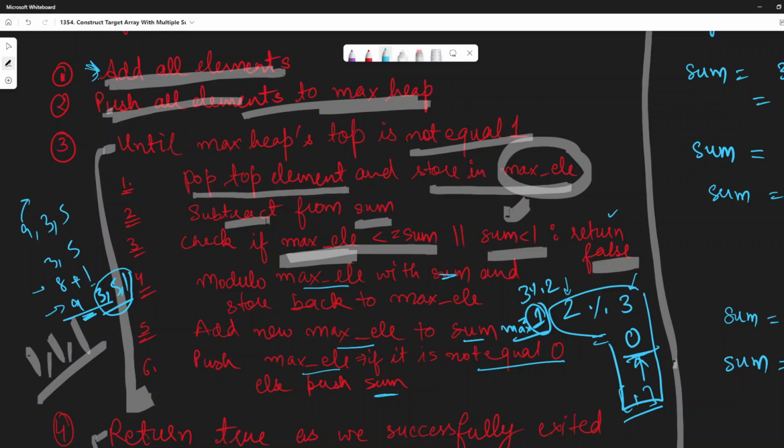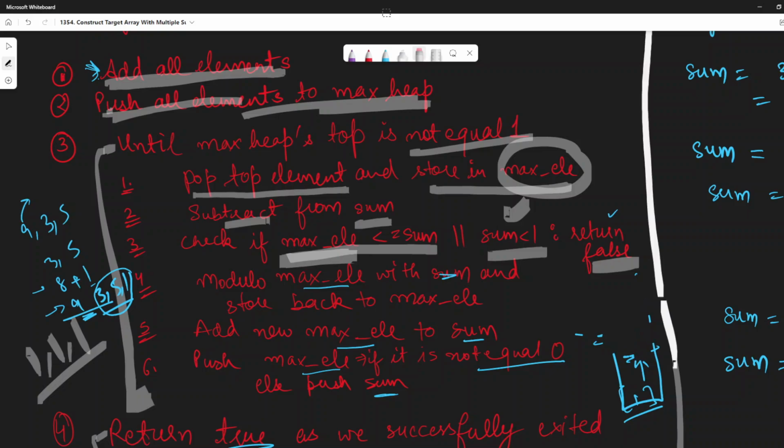But presently I just want you to understand this algorithm. So that's why I'm doing it like this. So this would be the thing. And when we exit this loop, we will directly return true, because it was a success. Because if it was not a success, then it would have returned false at this third step itself. So this is the scenario which we had encountered.